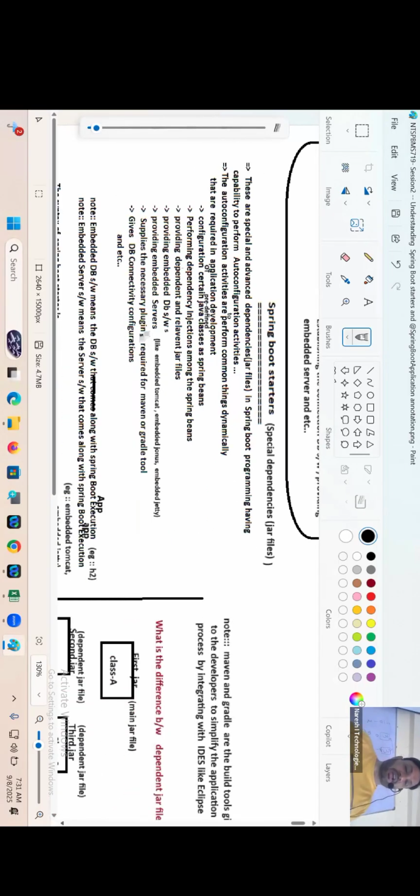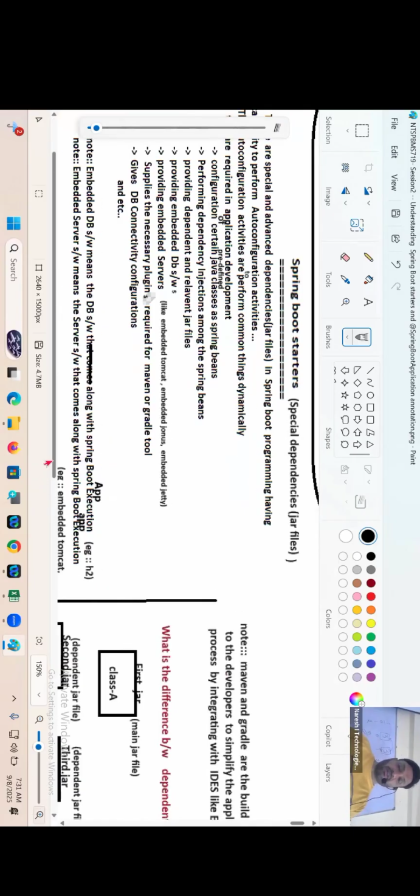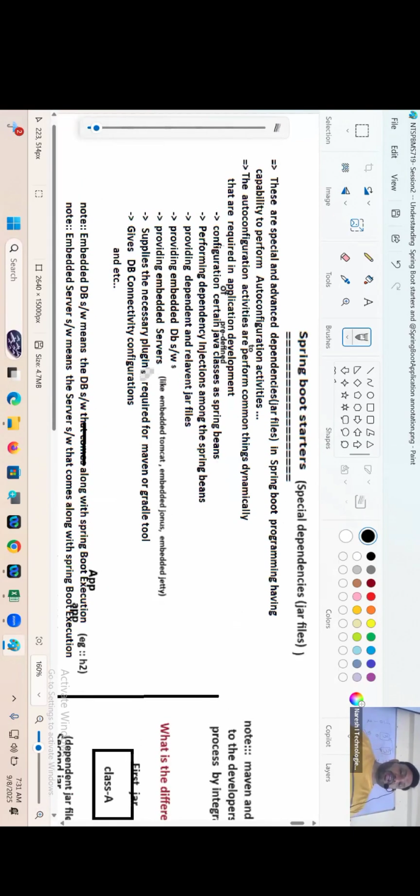Spring Boot starters are special and advanced jar files in Spring Boot programming, having the capability to perform what? Auto configuration activity. The auto configuration activities are to perform common things dynamically that are required in what? Application development. Super guys. Configuration of certain predefined classes as Spring Beans, performing dependency injection among the Spring Beans, providing dependent and relevant what?